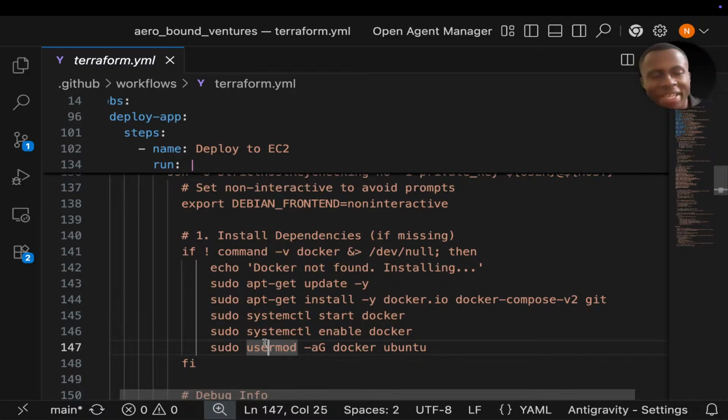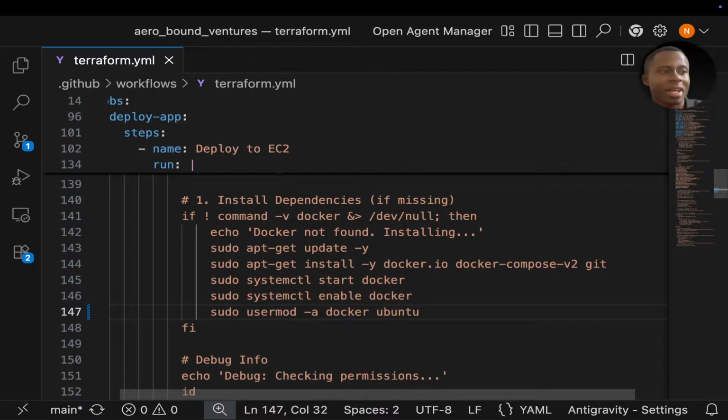But simply know that usermod is a primary command used to modify a system user's account settings. So systems have users, and we can modify the account settings. Minus a is simply a flag. To put a flag, you put a minus, which is short form for append. It tells the system to add the user to the new group without removing them from their current groups. So if you leave out that minus a and just use g alone, you know what happens? The user will be removed from every group they belong to. So don't skip the a.